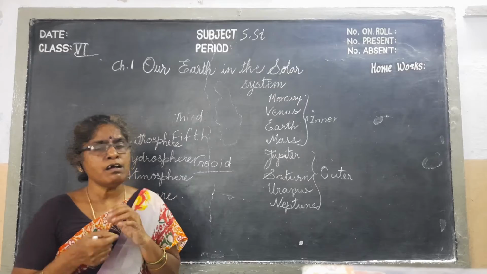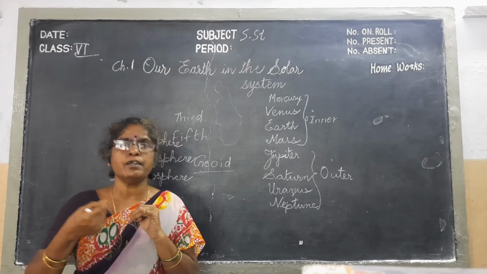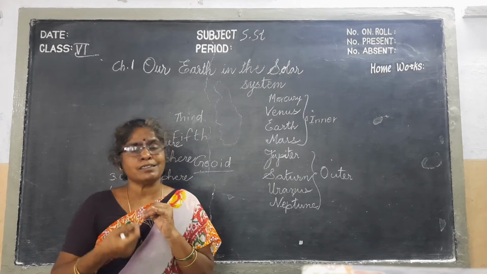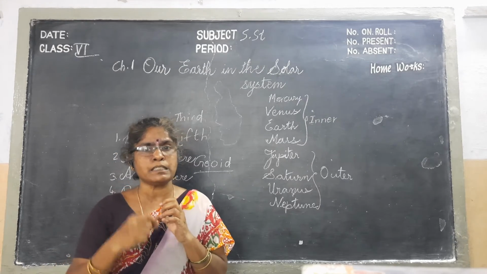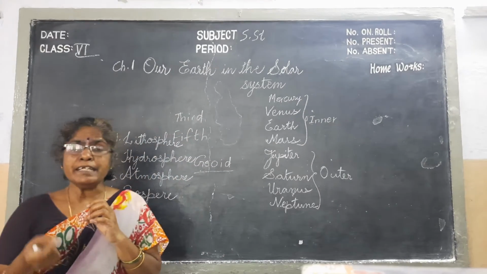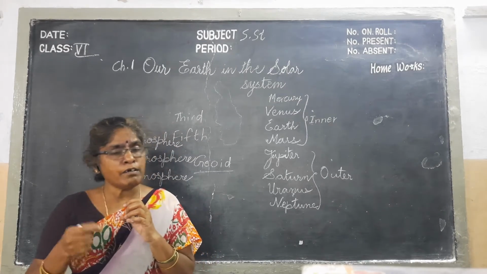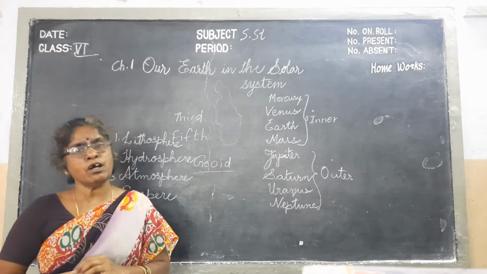We observe here nitrogen, hydrogen, oxygen, carbon dioxide, neon, argon, like that. So many gases, and along with them dust particles and water vapor are also present in the atmosphere. It is needed not only for human beings, but for all living things.